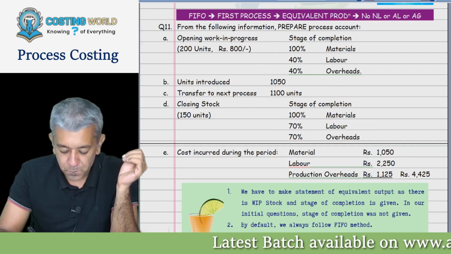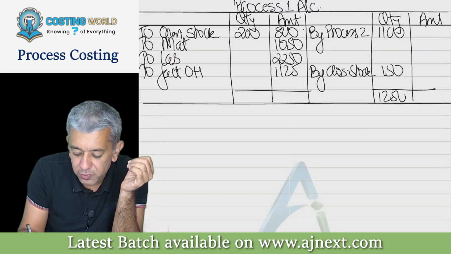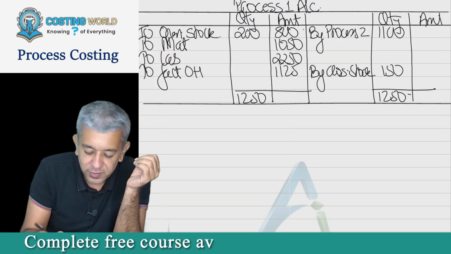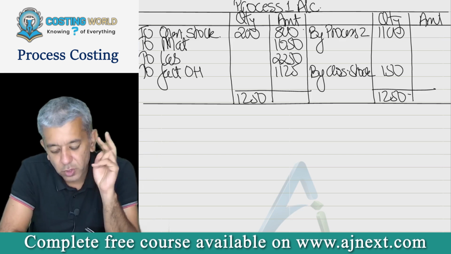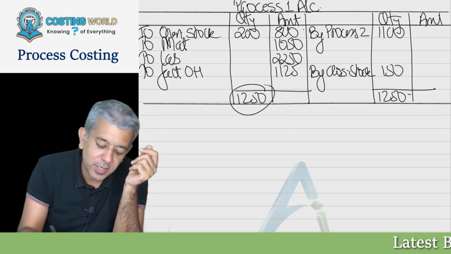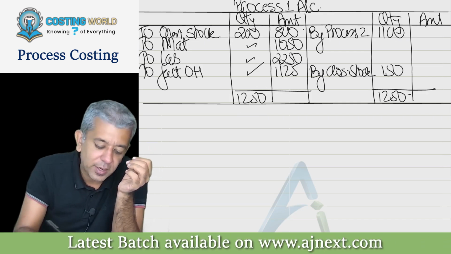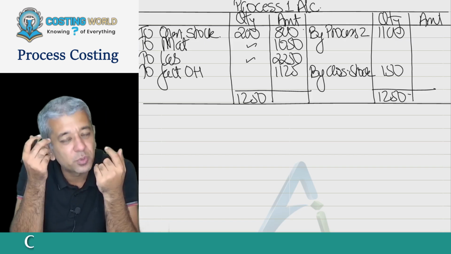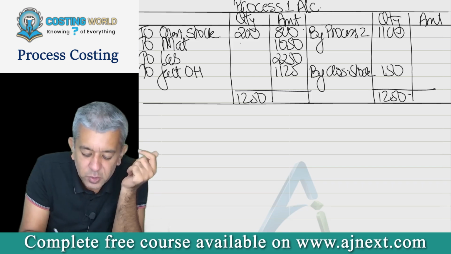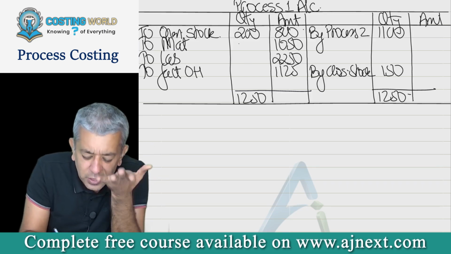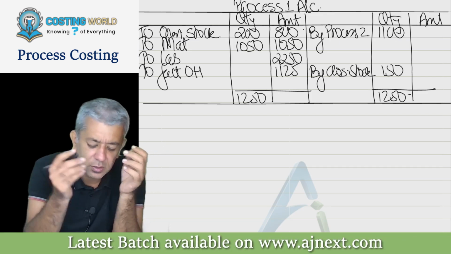Now I'm balancing off the quantities. So total on the credit side 1250. Total 1250. Now there is a balancing figure on the debit side of 1050. That is this figure minus this figure. You can write it anywhere. You can write it here, you can write it over here. It doesn't matter. Although all the books write it against material. That is the only small petty reason that I'm writing it over here. Else you can write it anywhere on the debit side. It hardly matters.